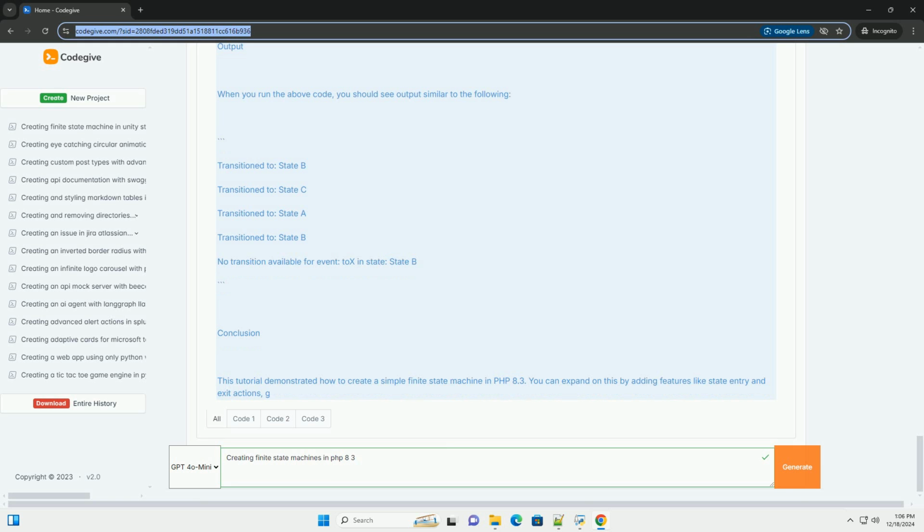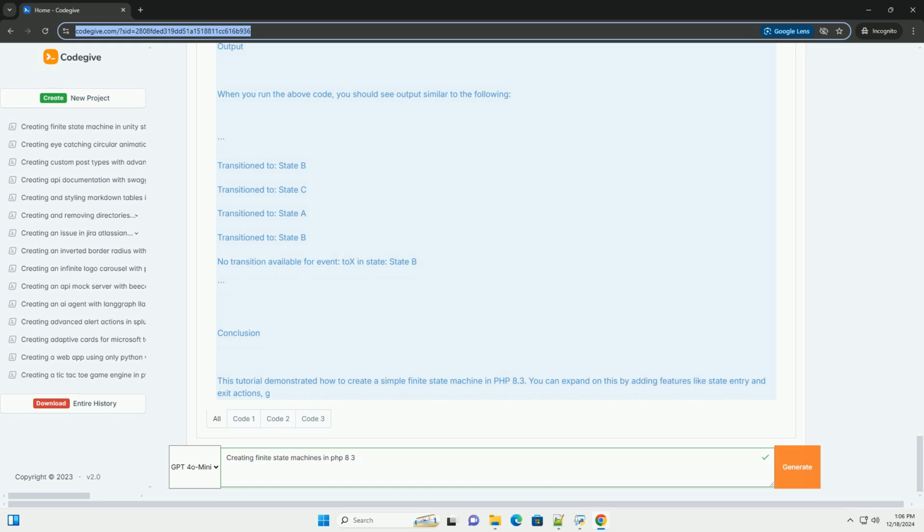Step 1. Define state and transition classes. Let's start by defining a simple state class to represent each state in your FSM, and a transition class for the transitions between states. PHP. Class State. Private string $name. Public function __construct(string $name). $this->name = $name. Public function getName(): string. Return $this->name.